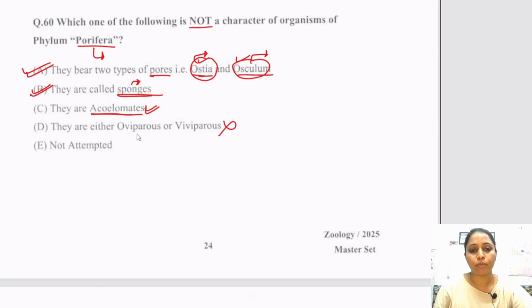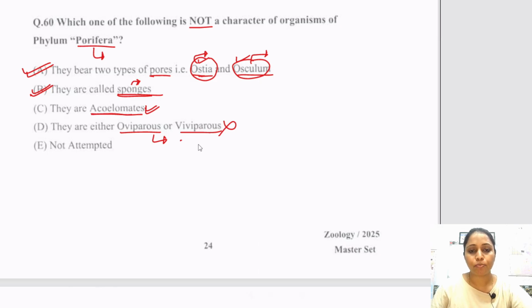No, this is wrong, because oviparous and viviparous terminology is used for a complex reproductive system, which is not present in poriferans. Poriferans generally reproduce sexually and asexually. Asexual reproduction is by gemmule formation and budding. So this is wrong, and all these others are correct. Since the question asks for what is not a character, our answer is option number D.